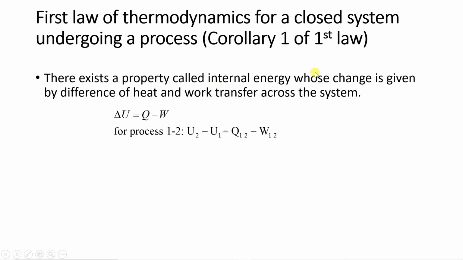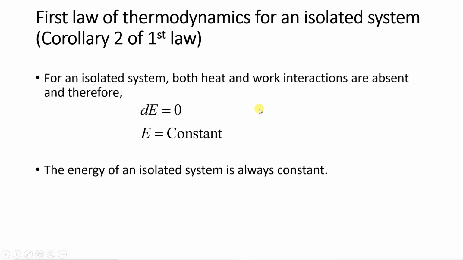Then the first law of thermodynamics for a process: the equation is like this, change in internal energy is equal to heat minus work. Next, the first law of thermodynamics for an isolated system: dE is equal to 0. So E will be constant. Energy for an isolated system is always constant. This is the first law of thermodynamics for an isolated system.